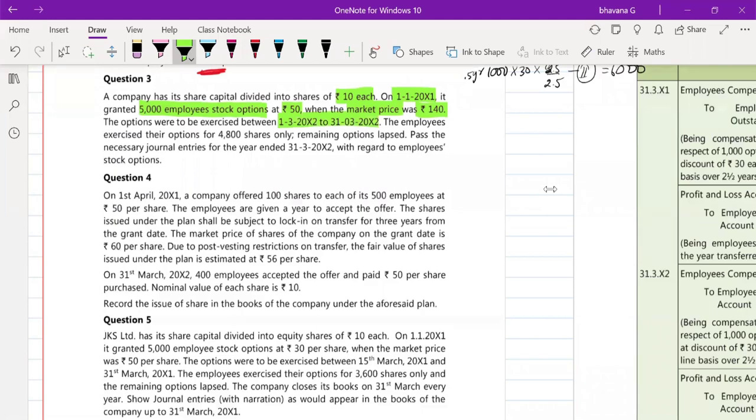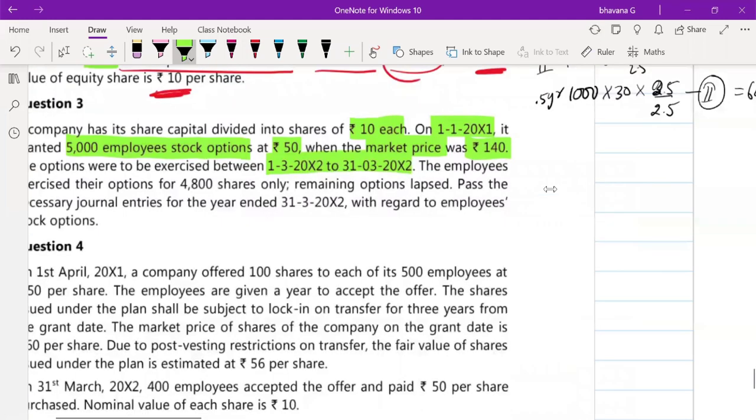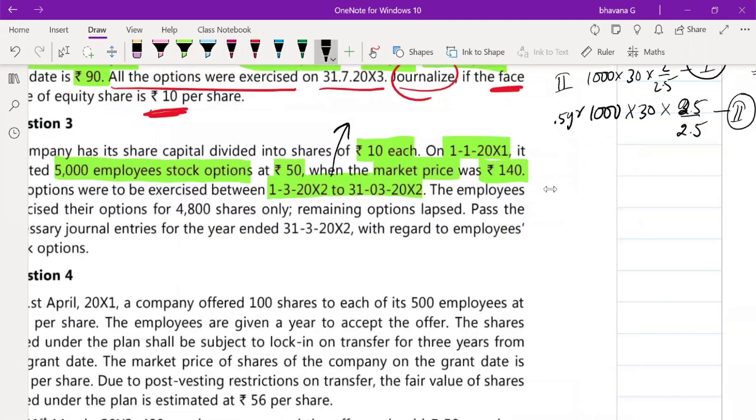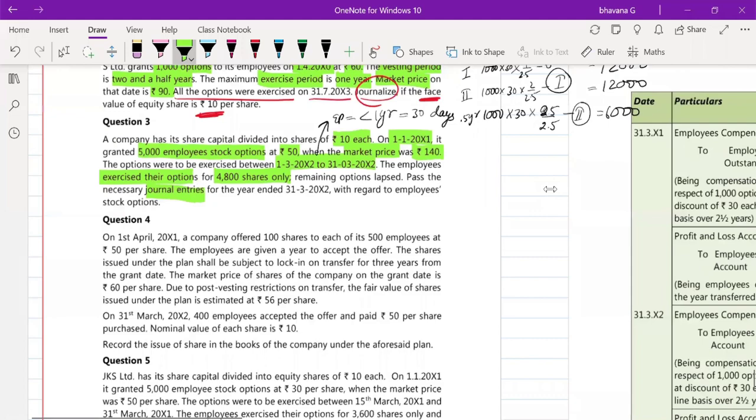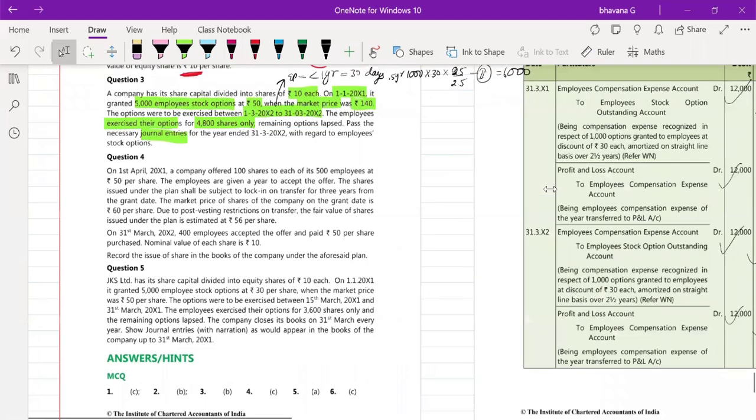What is this condition? Less than 1 year condition, correct? This is 1 month only. So here the exercise period is less than 1 year, which is only for 30 days. Okay. Then they tell you that the employees exercise their options for 4,800 shares only. Remaining options lapsed. Pass the necessary journal entries, they have told you. Okay. So here it is very easy. This sum is very easy.